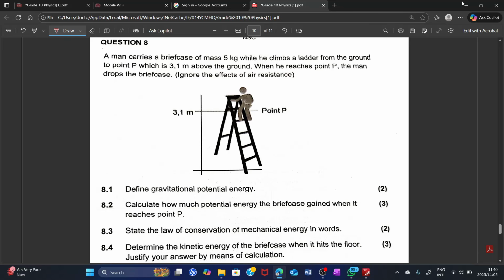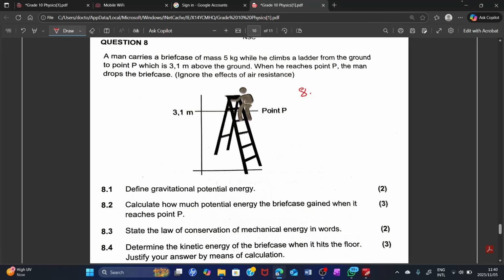Now, 8.1, the question is: define gravitational potential energy. What is that, class? It is the energy an object possesses because of its position in the gravitational field relative to some reference point. That is the answer for 8.1.